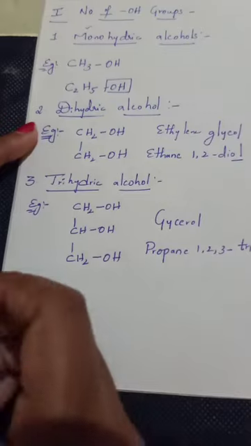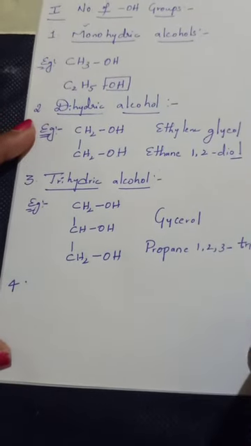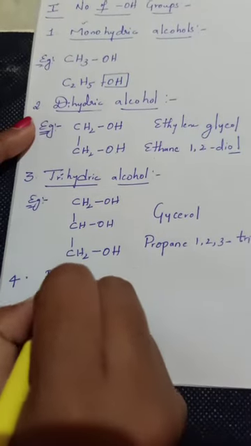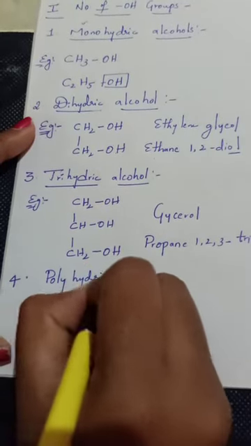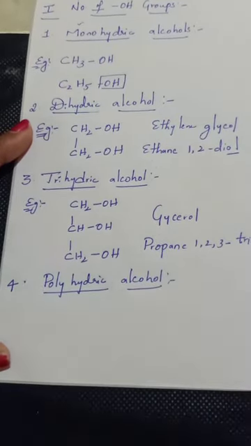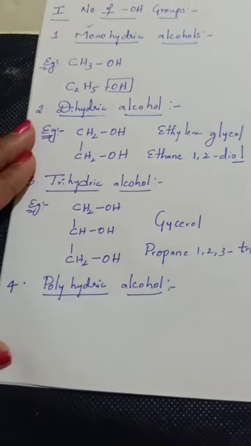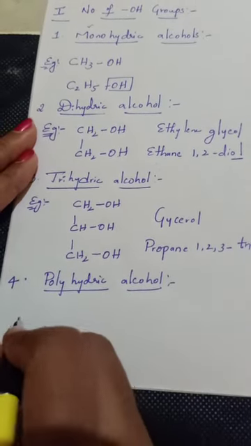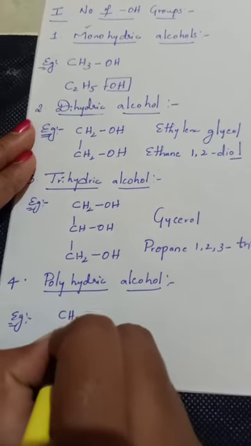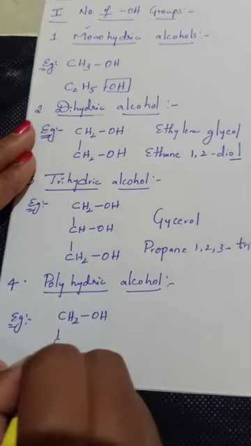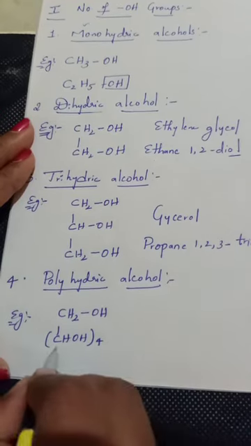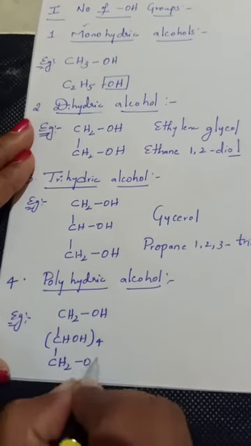Now move on to the fourth type. If more than 3 hydroxy groups are present, we take it as a polyhydric alcohol. As an example, I am taking a compound containing more than 3 hydroxy groups: CH2OH, then CHOH taken 4 times, which in turn is attached to CH2OH.